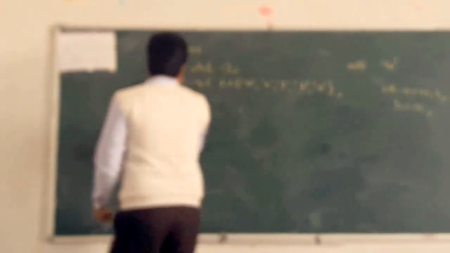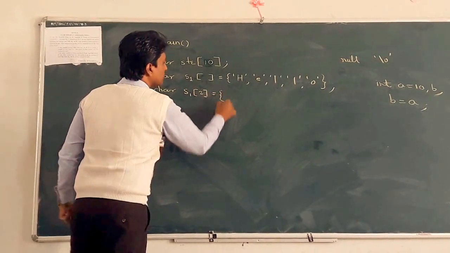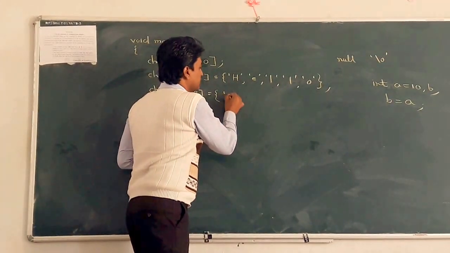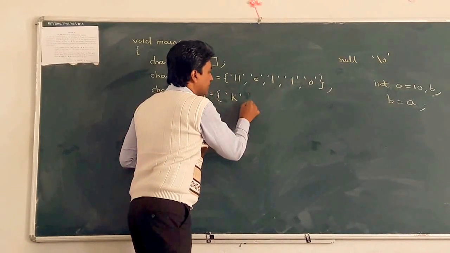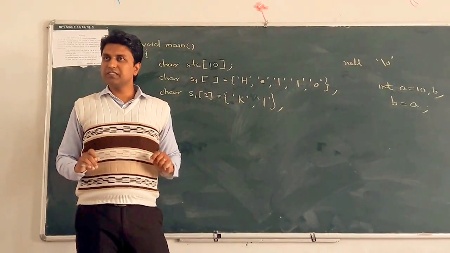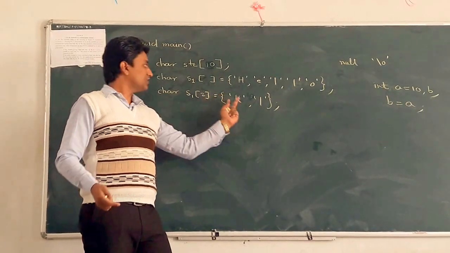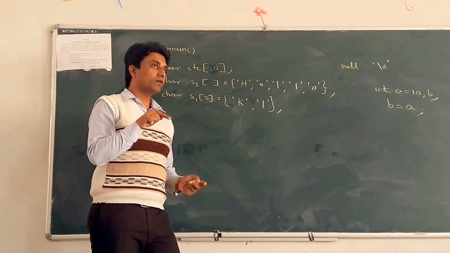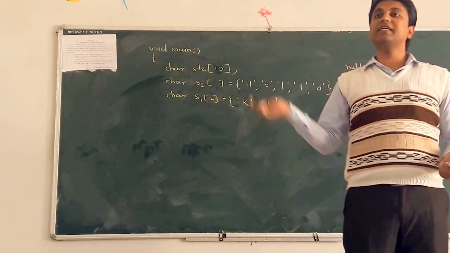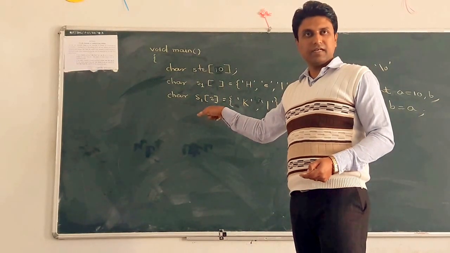Clear? For example, if you write char s1[2], we can store only 2 characters, not more than that. Suppose the first character is 'K' and we store 'L'. Then it does not give you an error, but actually an overflow of the array happens, because the size is 2 and we can store 2 elements, but \0 is also one character. That is called the null character, and it is automatically added by your compiler at compile time.